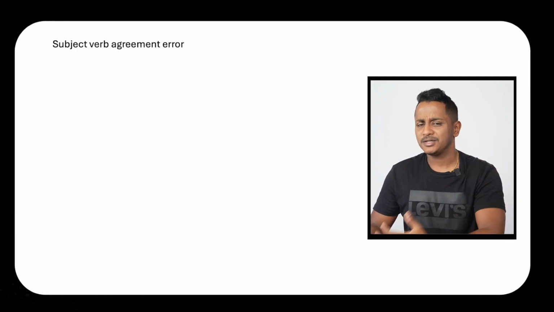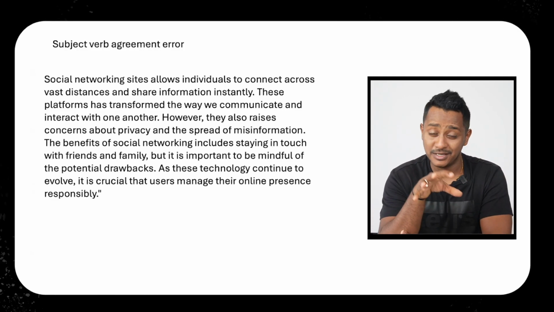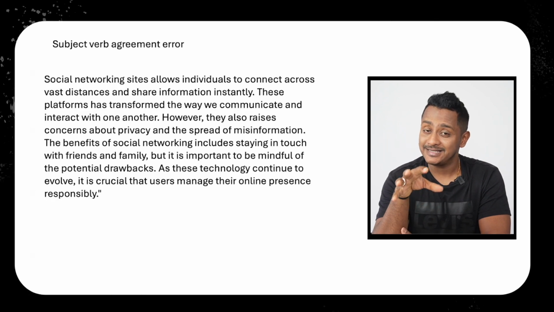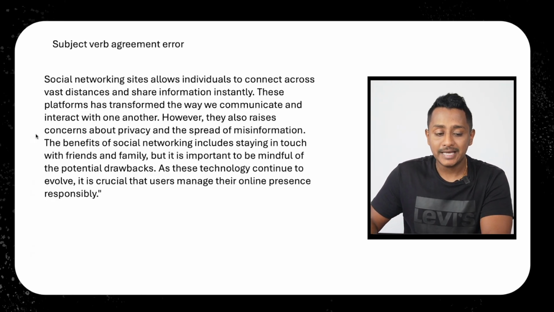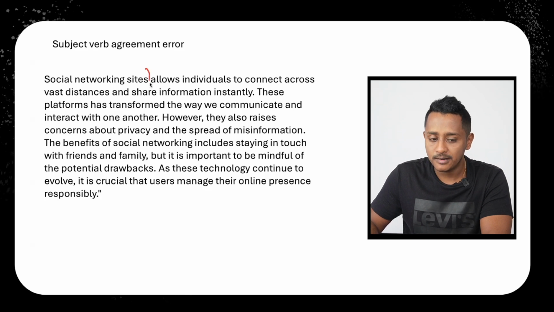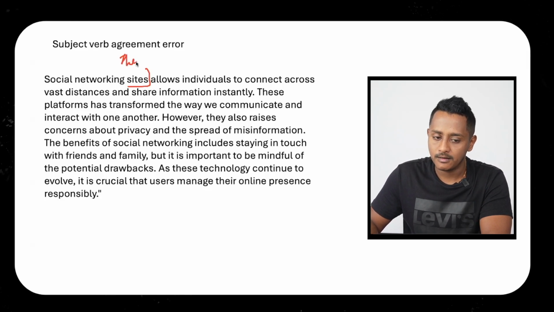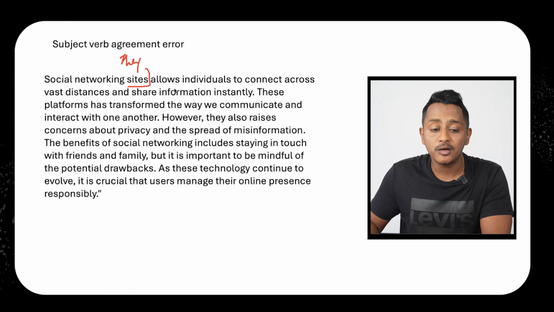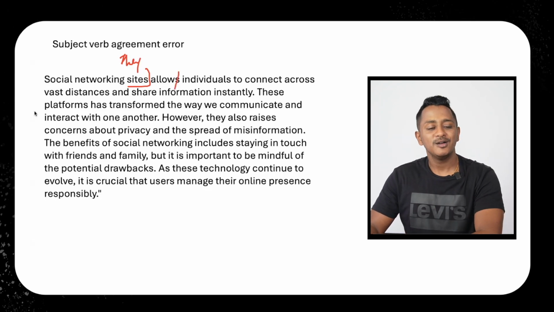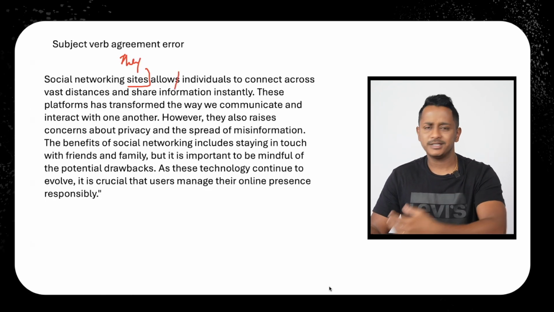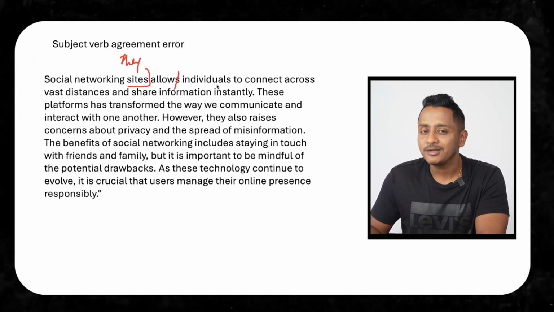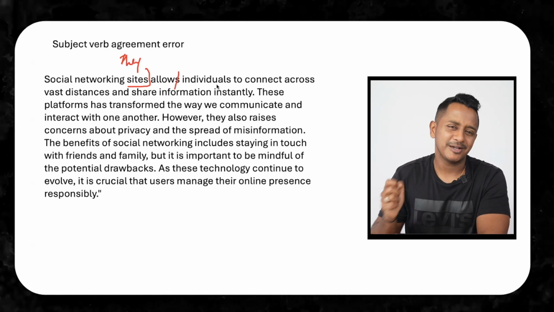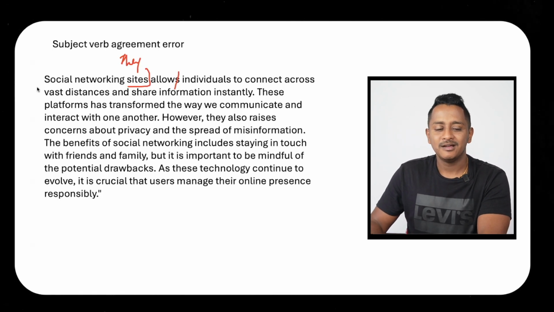So an example of a subject-verb agreement error in a band 6 IELTS writing essay looks like this. If you observe properly, some networking sites is a plural. It's they. They allow, they eat, not allows. Allows is wrong. So people have seen this. These are real essays students have written. So you need to work on these small things because they all make a huge difference towards your scores.